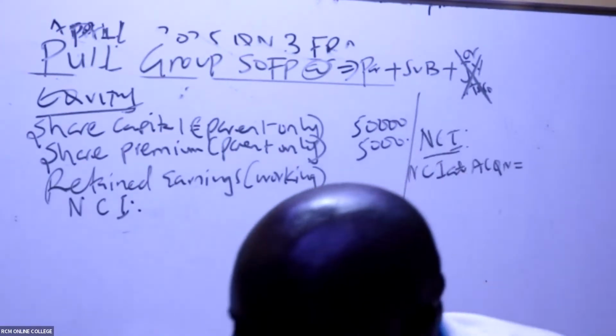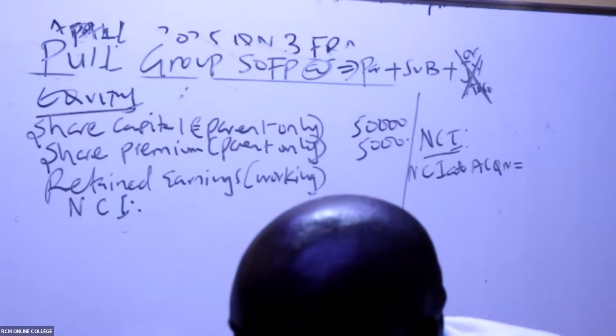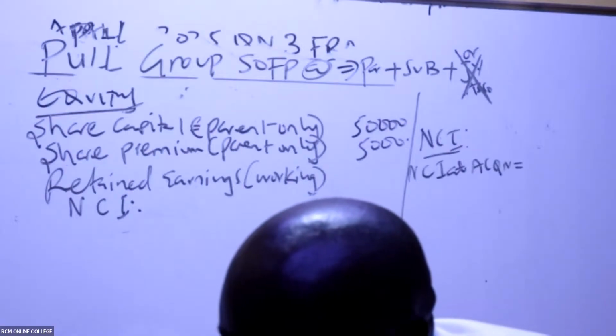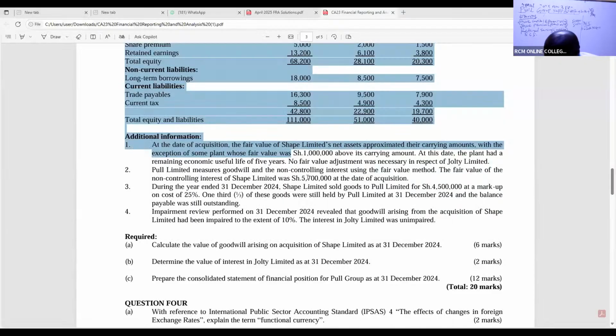NCI is the figure that I have in goodwill. That figure that I have in goodwill is the NCI at acquisition. Remember? It was 5,700. So we give them their share of PAP, the post-acquisition profit of the subsidiary, from the net assets. How much PAP did we get?